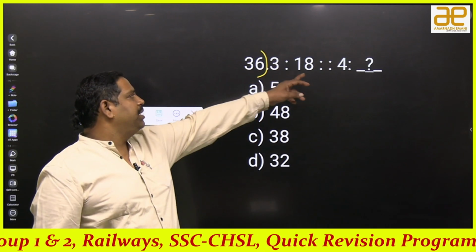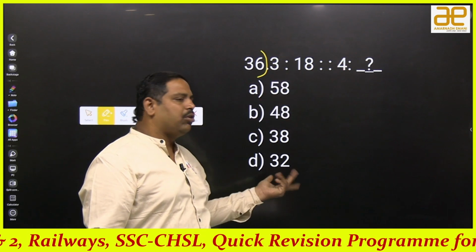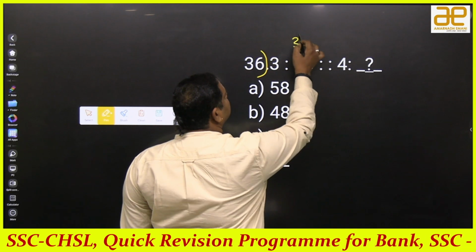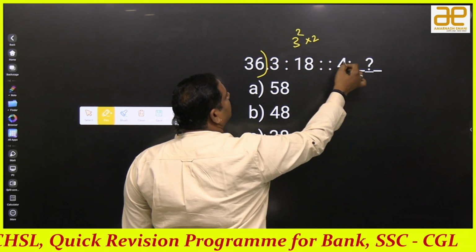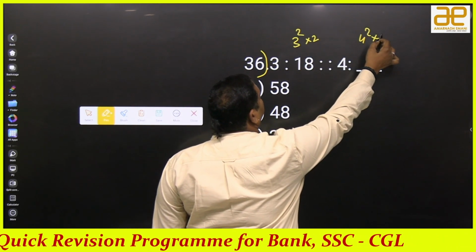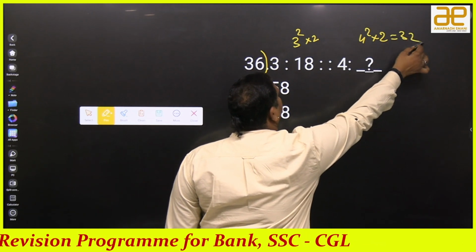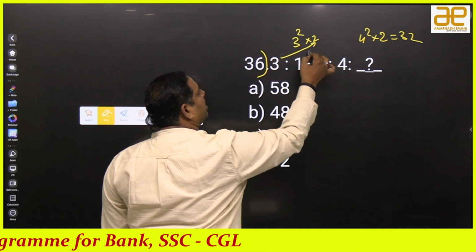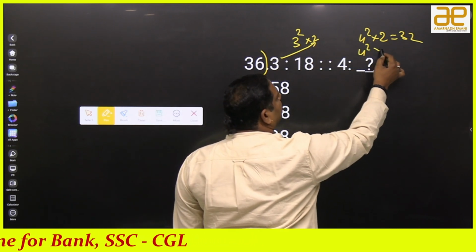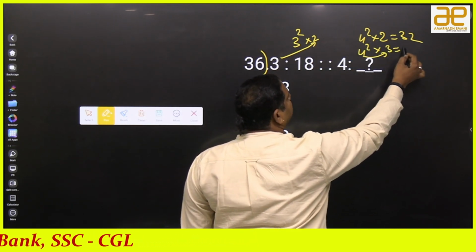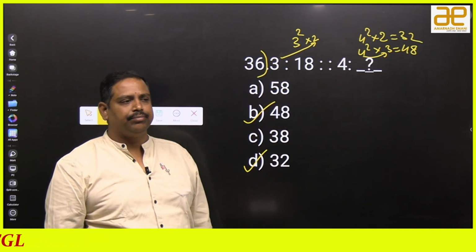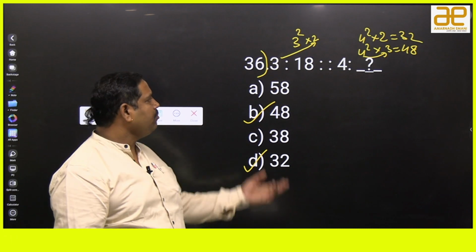So 3 into 6 means 4 into 6, 24 is the right answer, but that is not there. Okay, then I can think that this is 3 square into 2, and this is 4 square into 2. If you take it, it will be 32. Unfortunately, the 3's previous number you multiplied, right? If I take 4 square into 4's previous number, which is 3, it will be 48. Of course, that is also correct and that is also there in the options. Okay? That is also correct.